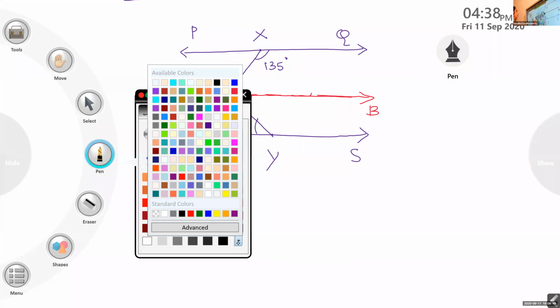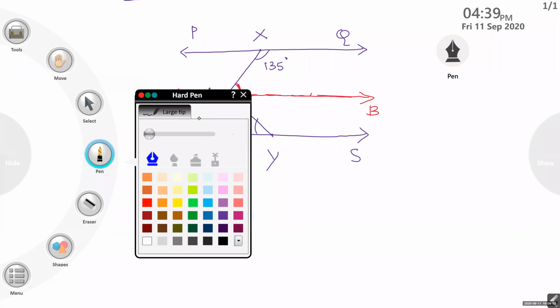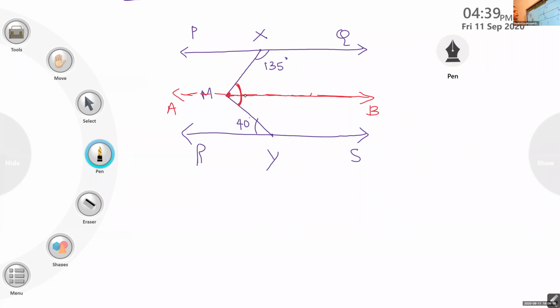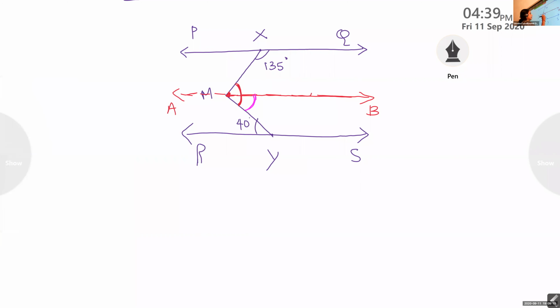How can you find that angle? Yes, children, any idea? After drawing that parallel line, it will be easy for you.